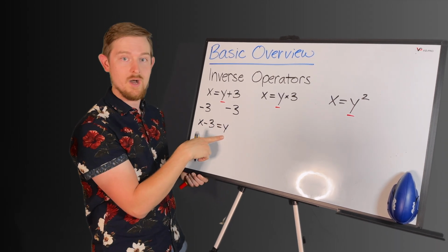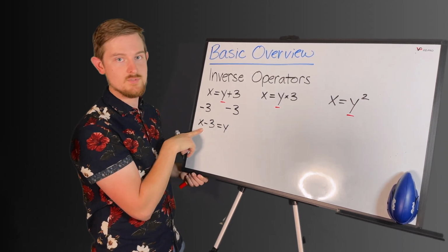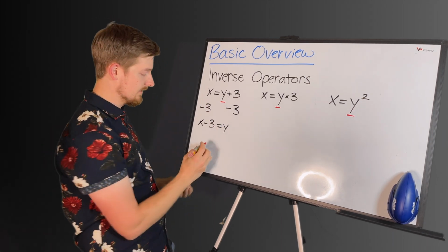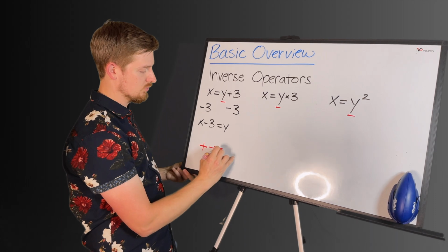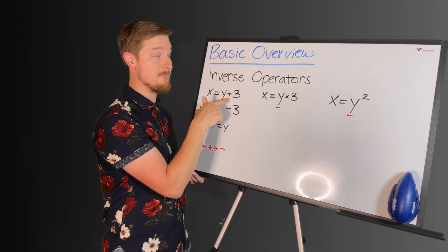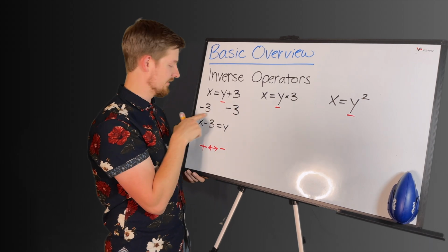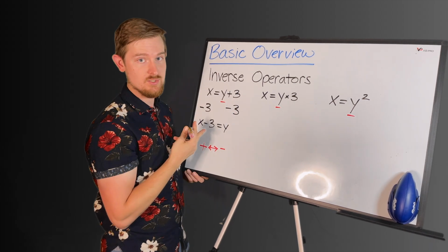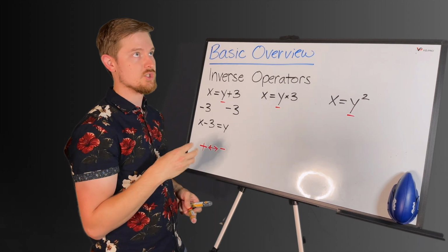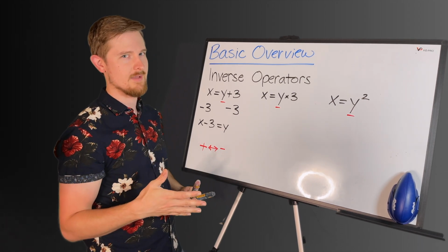And now look, my y is by itself. My 3 has moved over to the other side using an inverse operator. The inverse operator for addition is going to be subtraction. And it also goes in reverse. So if this was x equals y minus 3, let's add 3 to both sides to undo the subtraction. So this is the easy one. This is the one that we hopefully just know because we've done a lot of algebra already.